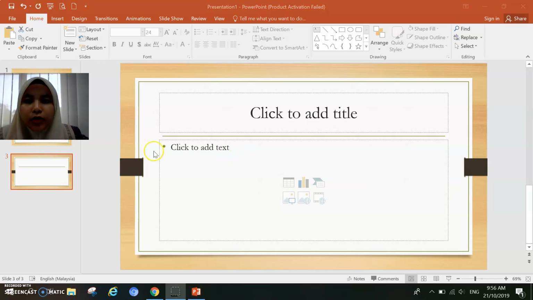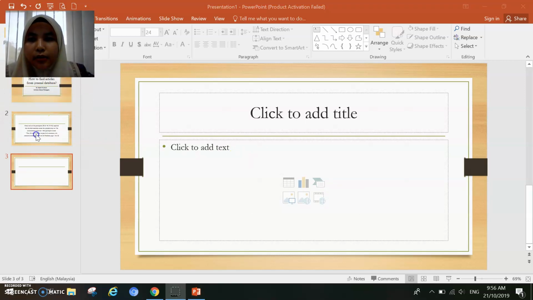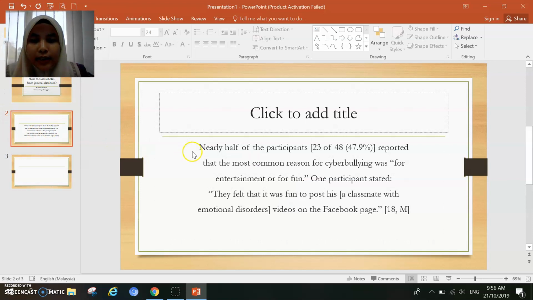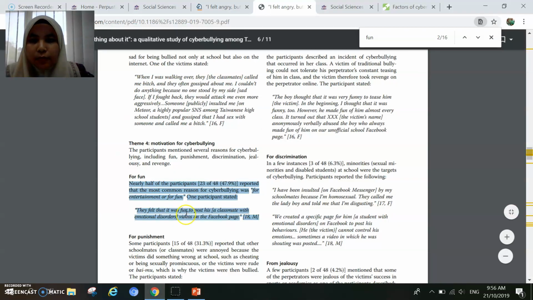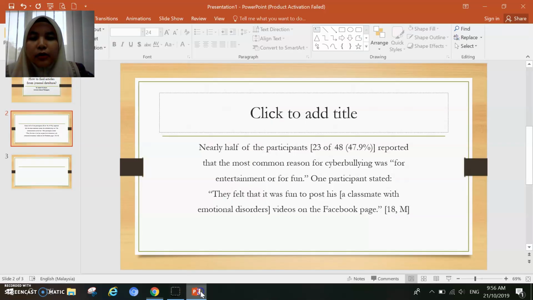If I were you, when I look at this content, which again I took from the article: nearly half of the participants reported that the most common reason for cyberbullying was for entertainment. One of the participants said they felt it was fun to post his classmate's videos on the Facebook page.